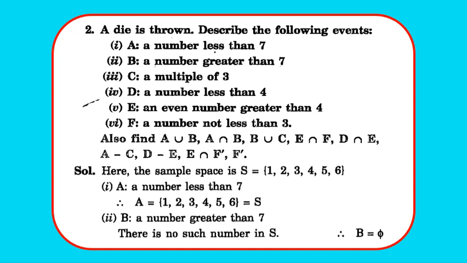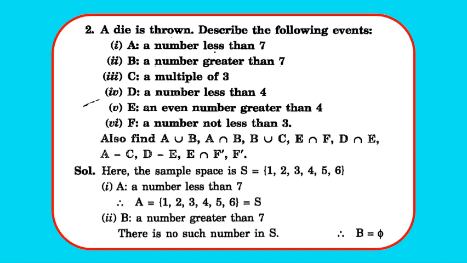Next is question number 2. A die is thrown. Describe the following events. A, a number less than 7. B, a number greater than 7. C is a multiple of 3. D, a number less than 4. E, an even number greater than 4. And F, a number not less than 3. So we have 6 different events, and we have to find A union B, A intersection B, B union C, E intersection F, D intersection E, A minus C. Now the meaning of A minus C is what? A but not C. Then D minus E, E intersection F dash and F dash.